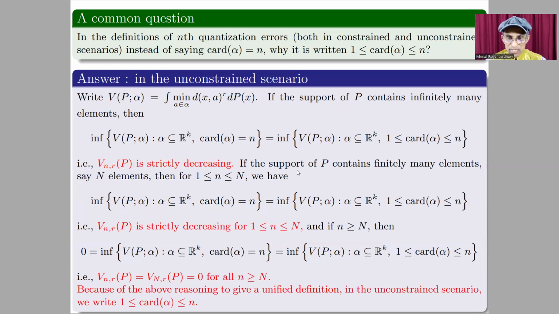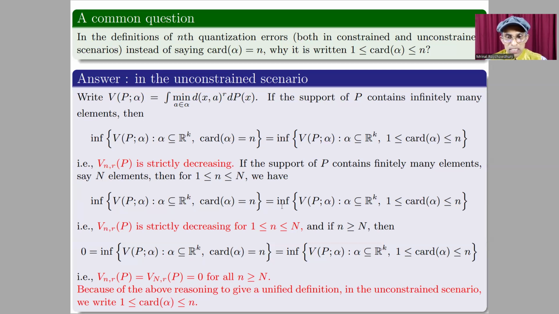Now look at the three cases. The right hand sides are the same for all the three cases. Because of the above reasoning, to give a unified definition in the unconstrained scenario, in the definition we write 1 less than or equal to the cardinality of alpha less than or equal to n.